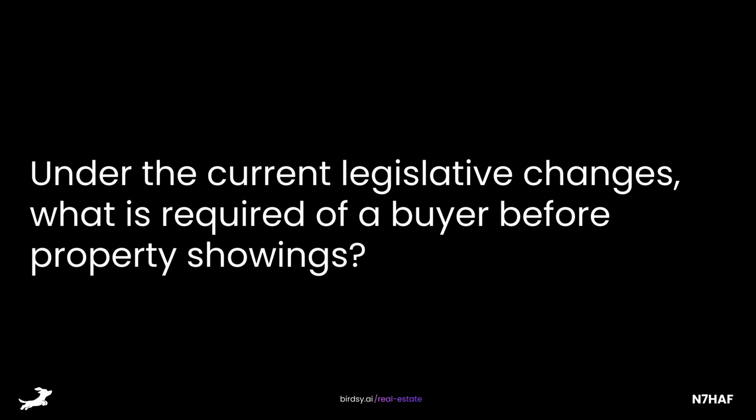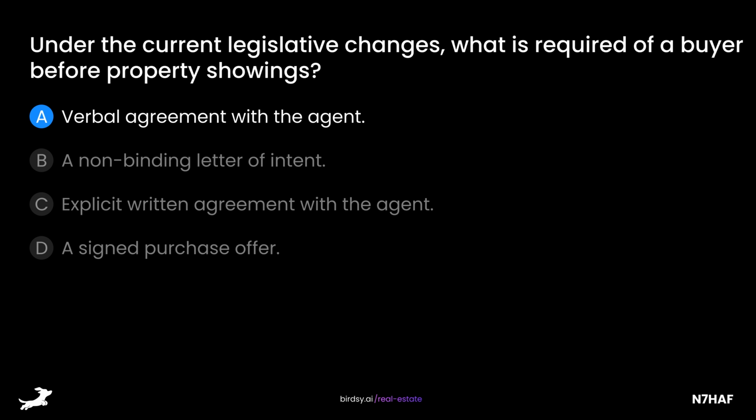Under the current legislative changes, what is required of a buyer before property showings? Is it A, verbal agreement with the agent, B, a non-binding letter of intent, C, explicit written agreement with the agent, or D, a signed purchase offer? The answer is C, explicit written agreement with the agent.